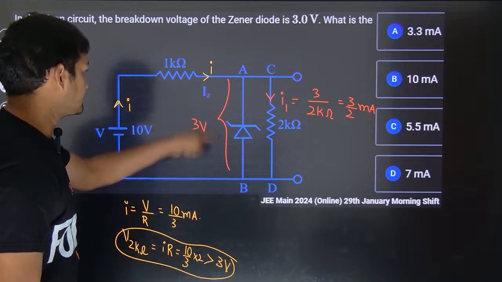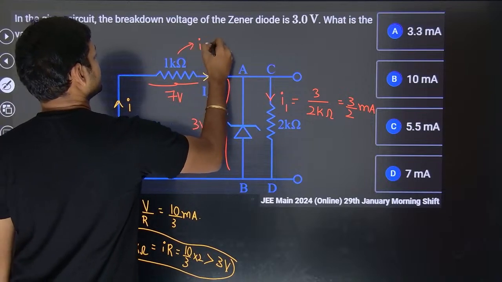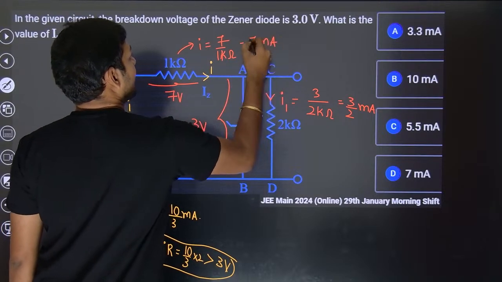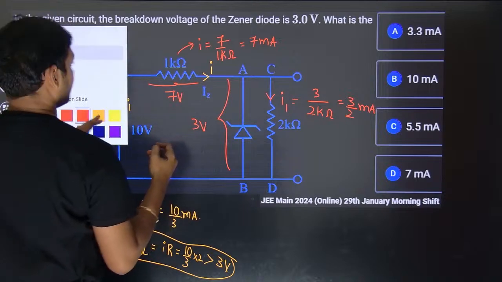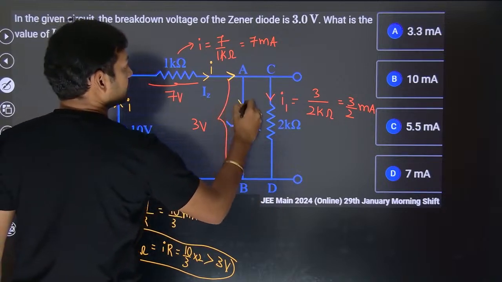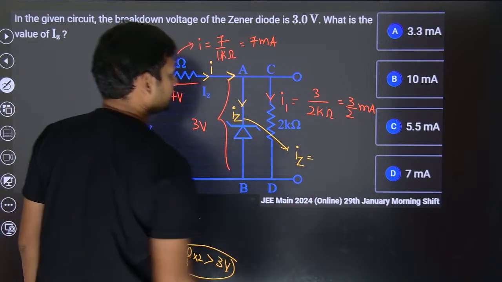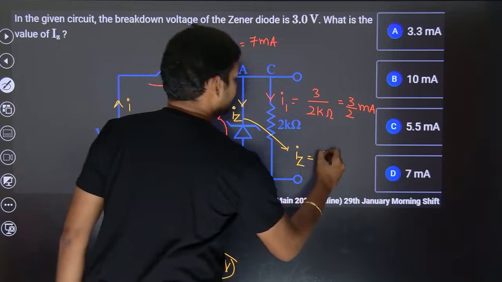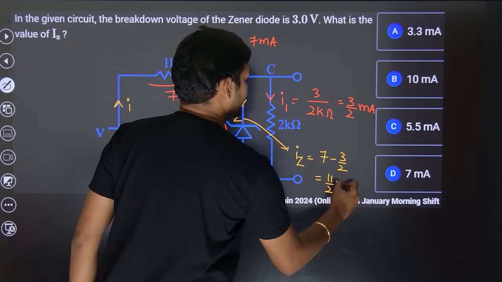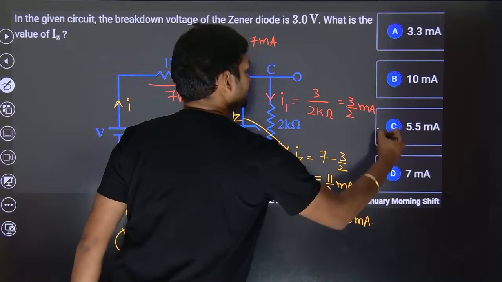Okay. Fine. If this is going to be 3 volt, then this is going to be 7 volt. Then the current that is flowing in this is going to be 7 by 1 kilo ohm, which is 7 milliamps. I can see that 7 milliamps is coming over here and 3 by 2 going into this. Then how much will go into the Zener diode? Obviously, the current through the Zener diode is the total current which is entering, which is 7, minus the current which goes into this branch, which is 3 by 2. That is 11 by 2 milliamps, which is 5.5 milliamps.